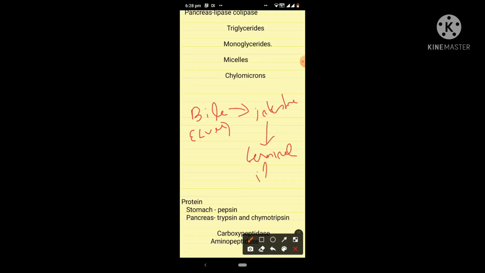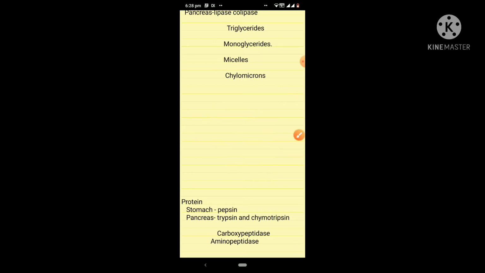Terminal ileum is a part of the small intestine, and from the terminal ileum the bile will get absorbed into the blood, and through the blood it will reach the liver again, and this results in the recycling of the bile. Why is this enterohepatic circulation of bile important? This is because bile synthesis is an energy dependent process, and thereby through enterohepatic circulation we can decrease the demand to form new bile salts.